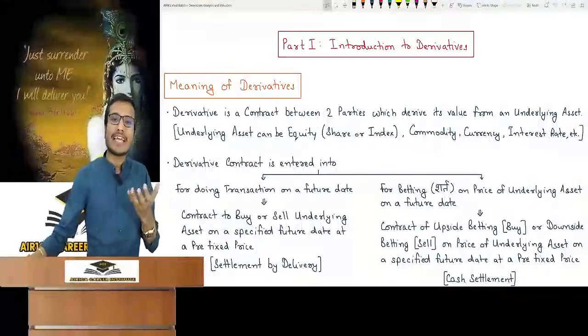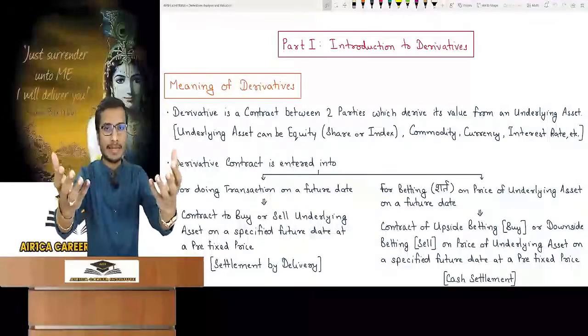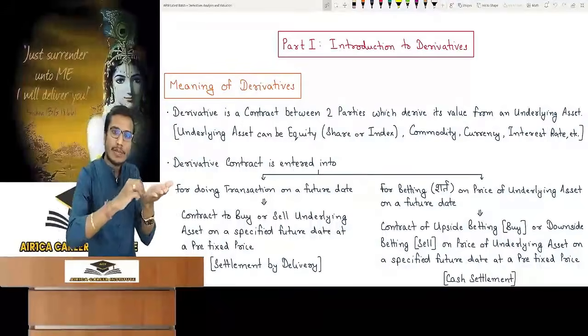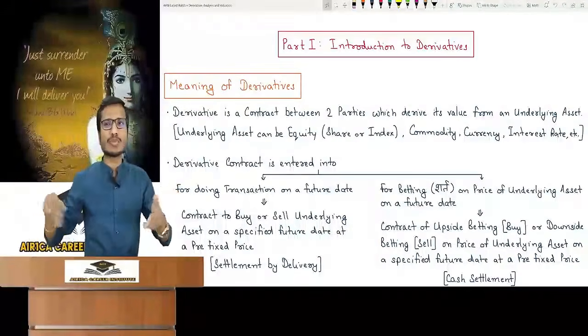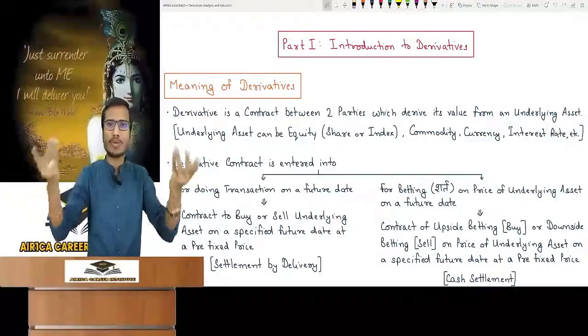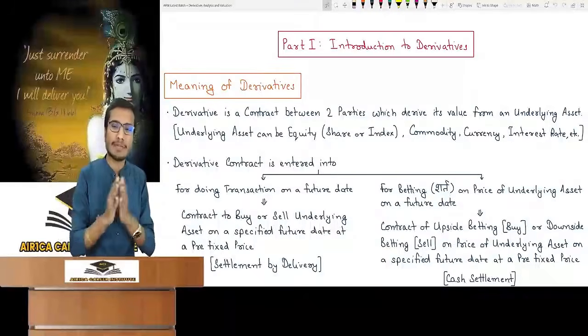What is this derivative? Derivative is a contract between two parties. You and I are here in front of each other. We both are sitting and doing a contract on a piece of paper. This contract can be a derivative contract. Sir, if we do any contract in the world, as there are many contracts, we have been reading through the foundations that there are many types of contracts.